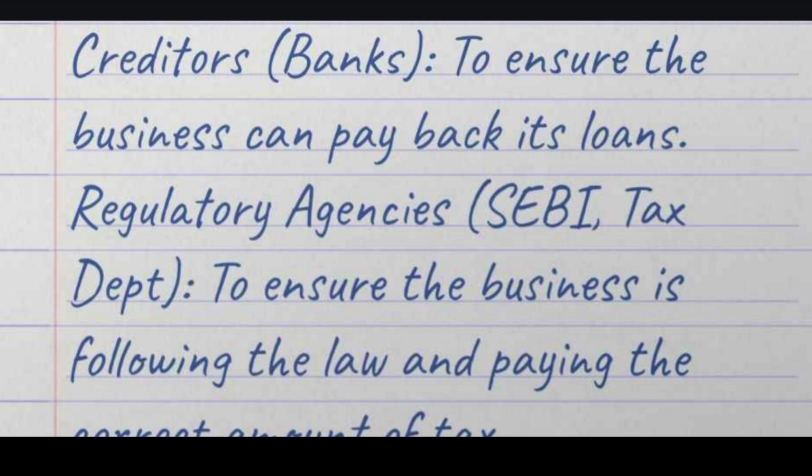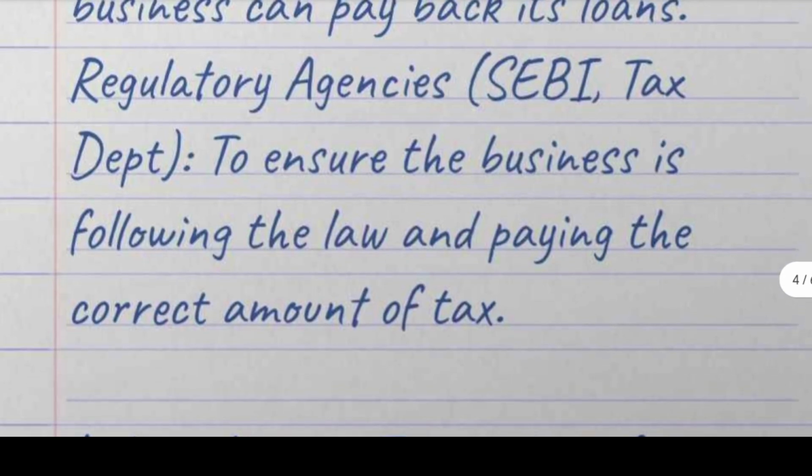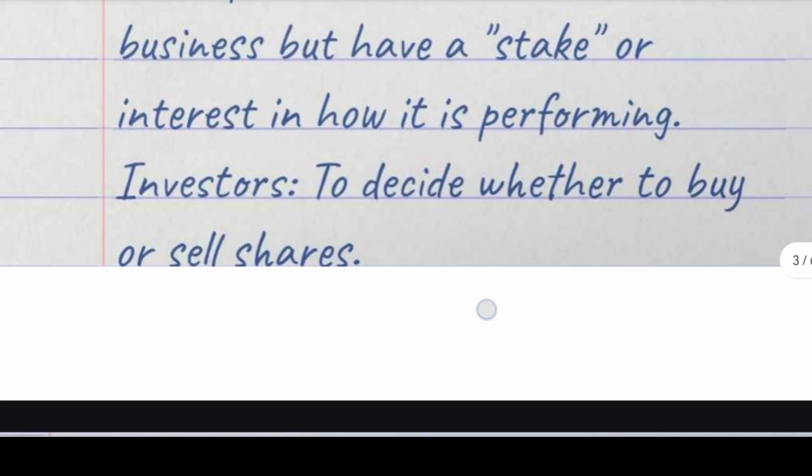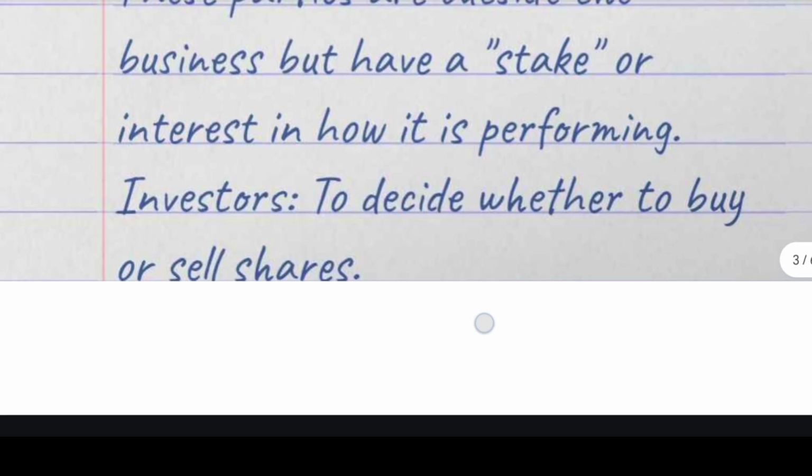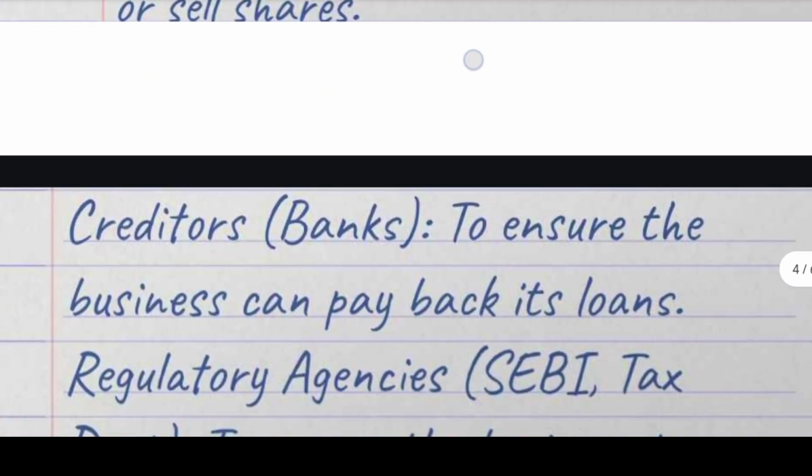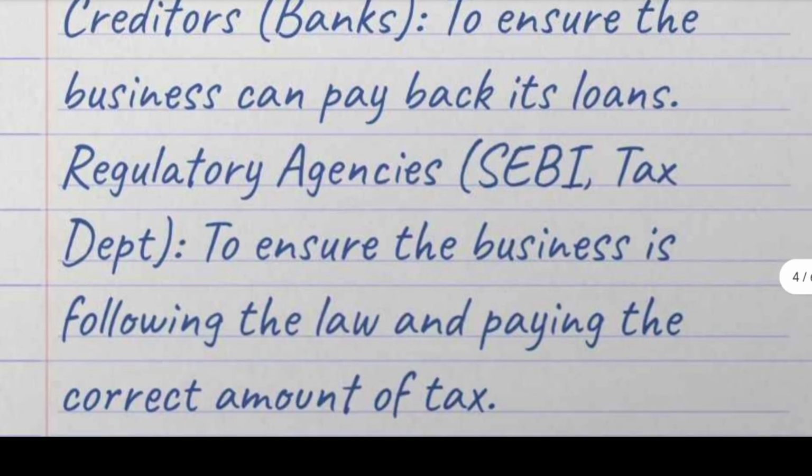Next, regulatory agencies like SEBI and the tax department, to ensure the business is following the law and paying the correct amount of tax. It's clear: regulatory agencies check the accounts to see whether the business is paying tax and following the law. Among external users, you want to remember investors, creditors and regulatory agencies.